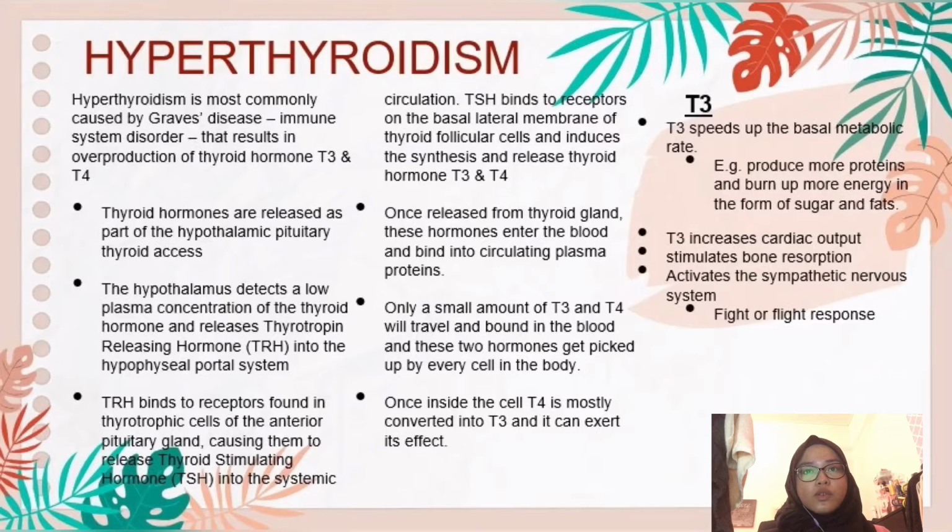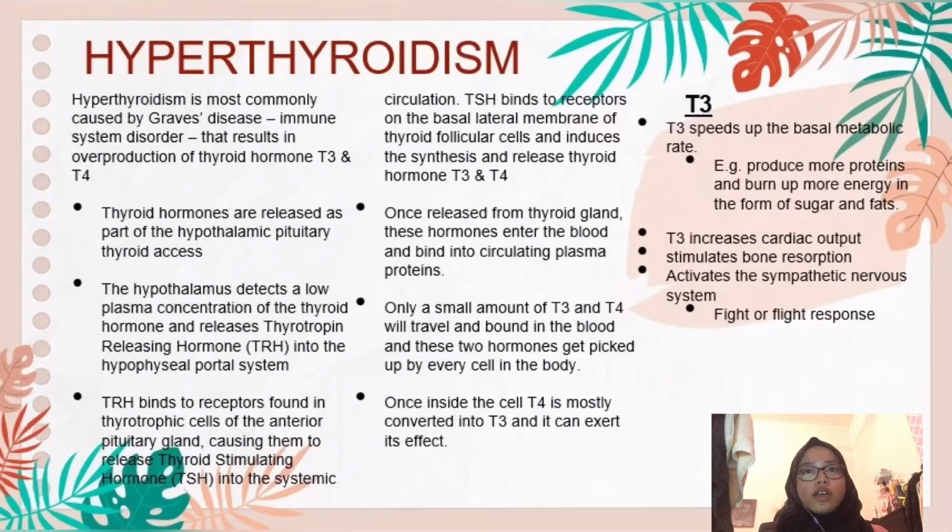The hypothalamus will detect a low plasma concentration of the thyroid hormone and release thyrotropin-releasing hormone, TRH, into the hypophyseal portal system. The TRH will bind to the receptors found in thyrotropic cells of the anterior pituitary gland, causing them to release thyroid-stimulating hormone, TSH, into the systemic circulation. The TSH will bind to receptors on the basolateral membrane of thyroid follicular cells and induce the synthesis and release of thyroid hormones T3 and T4.